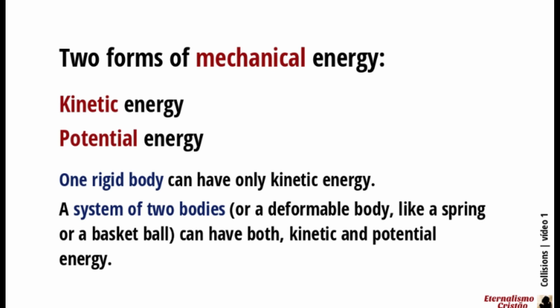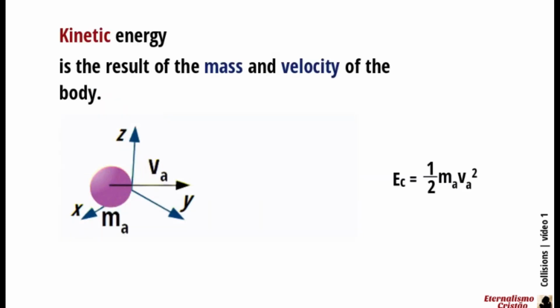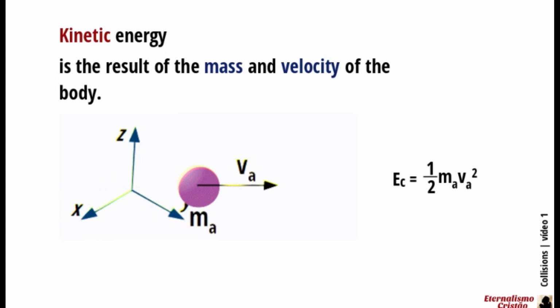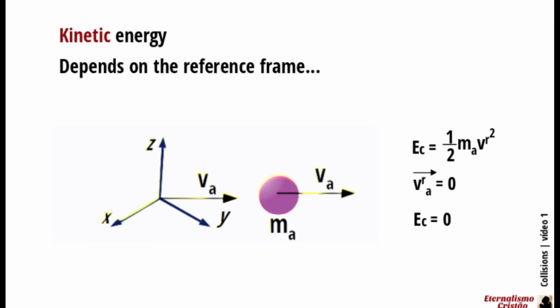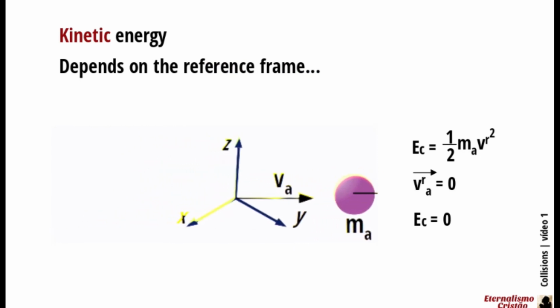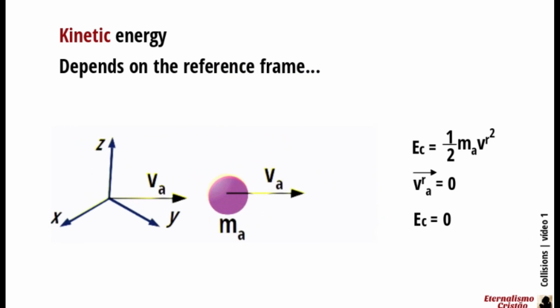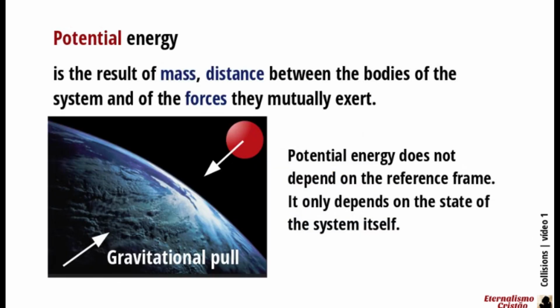A system of two bodies, or a deformable body, like a spring or a basketball, can have both kinetic and potential energy. Kinetic energy is the result of the mass and velocity of the body. Since velocity depends on the reference frame, kinetic energy depends on the reference frame. Potential energy is the result of mass, distance between the bodies of the system and of the forces they mutually exert. Potential energy does not depend on the reference frame. It only depends on the state of the system itself.